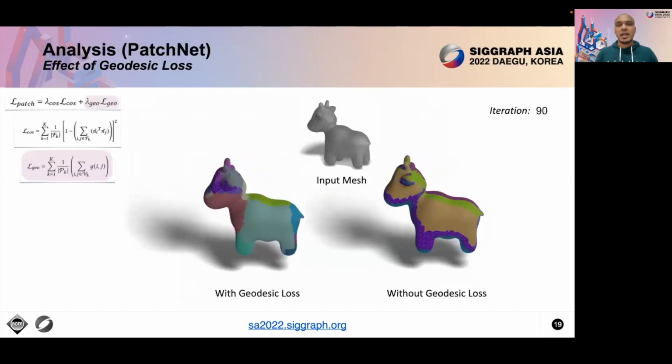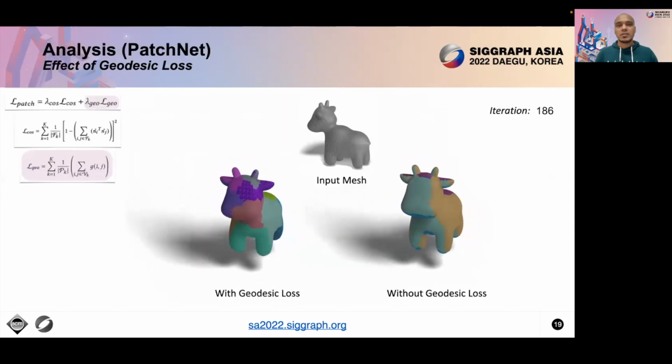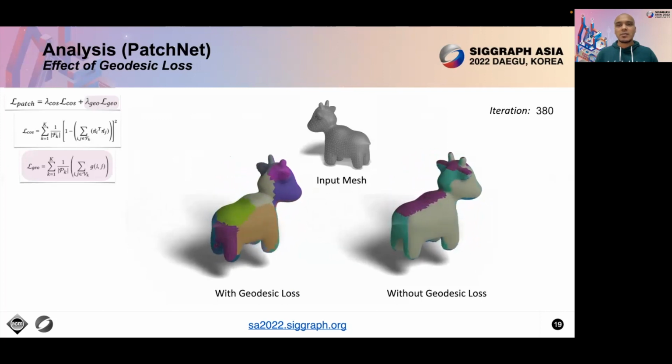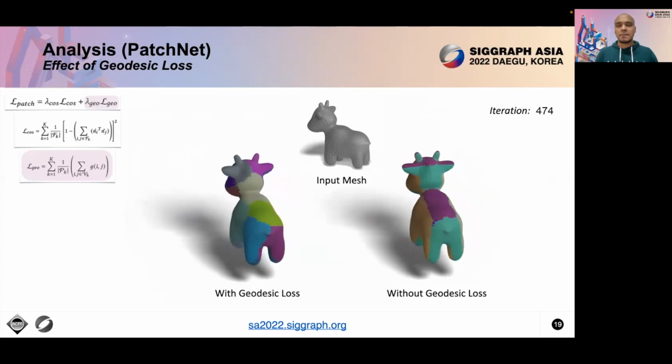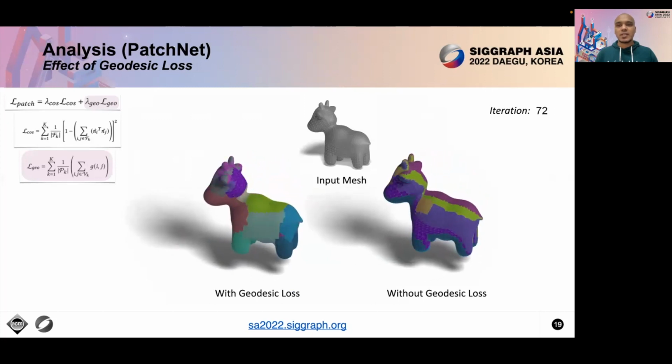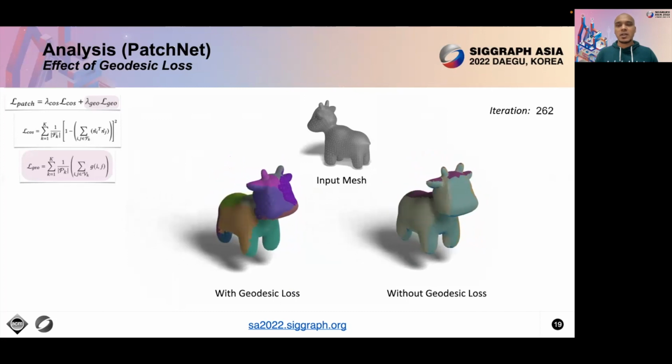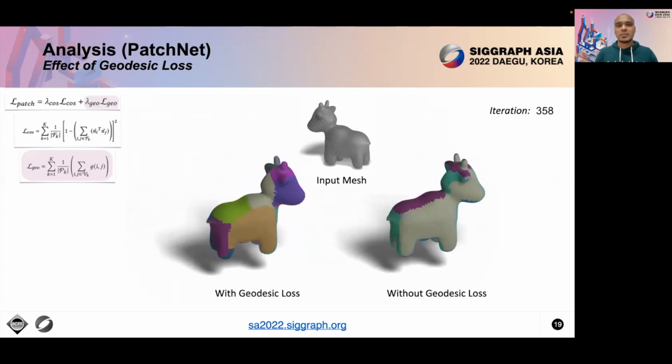We do a detailed analysis of our framework on various fronts. For PatchNet, geodesic loss along with normal loss helps in forming continuous local patches. Without geodesic loss, we can see the formation of disjoint patches across the mesh whose normals are directed in the same direction.